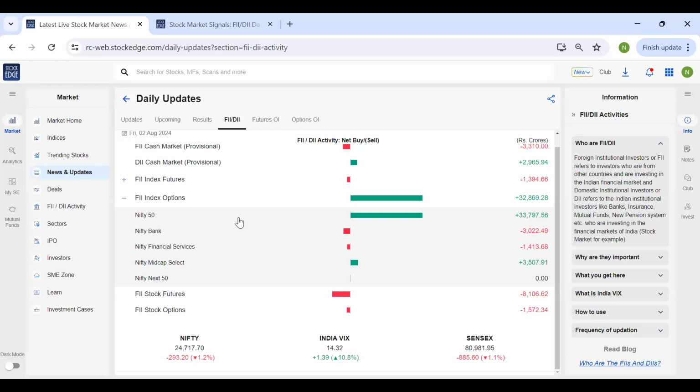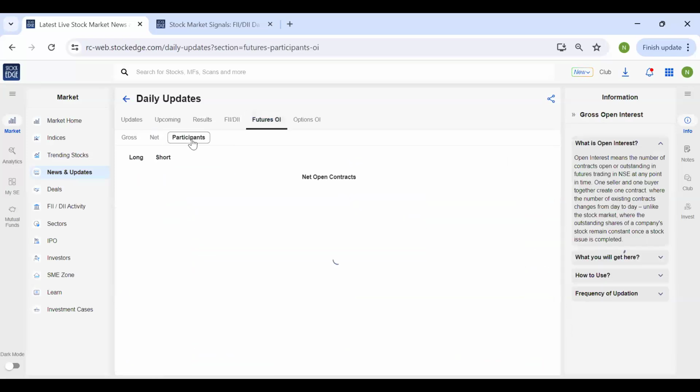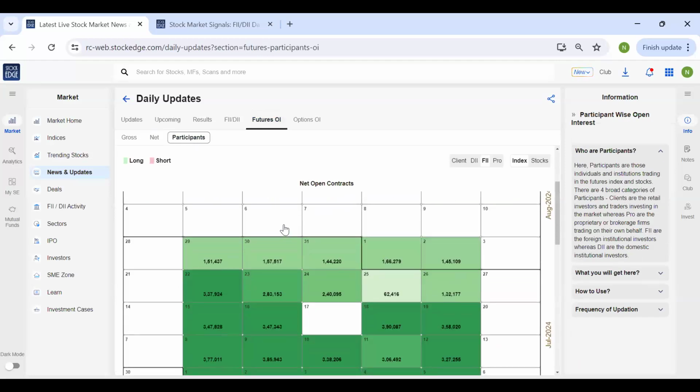A better way to look at this data is to click on this tab, Futures OI. If you click over here and go to participants, you can see this data, which we have provided in a more graphical, pictorial format, for you to look at the data and understand what is happening.